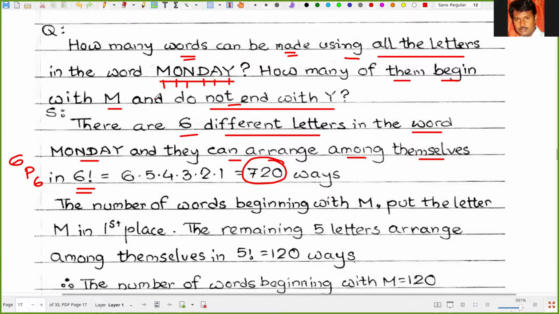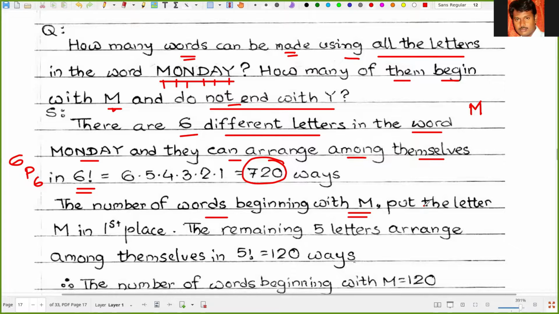Now the question is, how many of them begin with M and do not end with Y? The number of words beginning with M: put the letter M in the first place. Always the M must be in the first place.